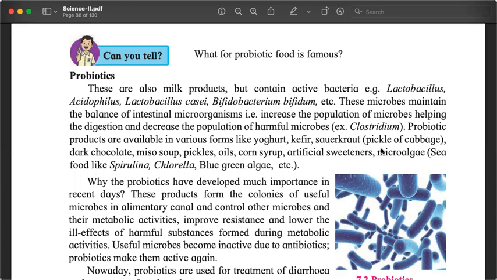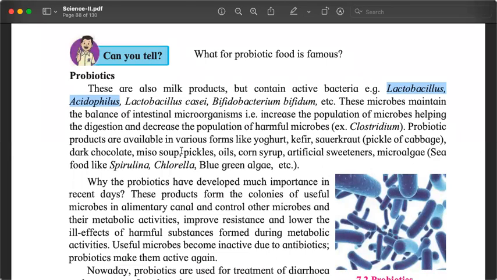For example, Lactobacillus acidophilus, Lactobacillus casei. So here, the comma that has been given after Lactobacillus, that comma should not have been there. It should have been Lactobacillus space acidophilus starting with a small a. This is one. Lactobacillus casei, Bifidobacterium bifidum. These are some of the bacteria, some of the microbes which are useful for us, and we consume more of them if we want to in these products which are called probiotics.